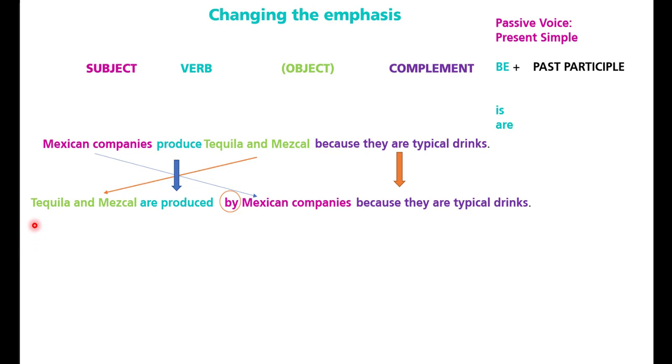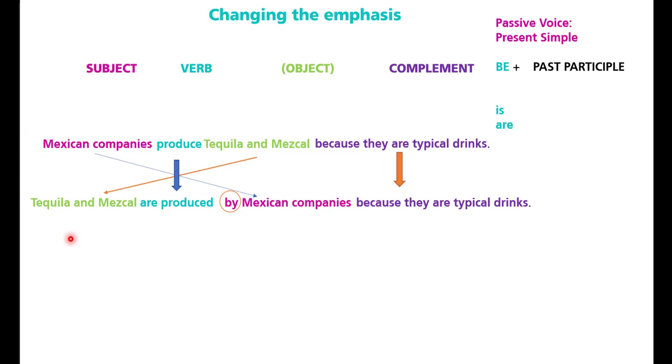Look how it is in Spanish: compañías mexicanas producen tequila y mezcal porque son bebidas típicas. And now in passive voice, the only difference is the emphasis. It says tequila y mezcal son producidas por compañías mexicanas porque son bebidas típicas. So it's the same idea. The only difference is the emphasis.